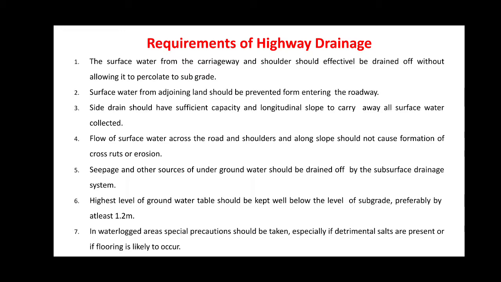Next, these side drains should have sufficient capacity and longitudinal slope so that the water may be discharged with ease. And the flow of the surface water should not cause formation of cross ruts or erosion.